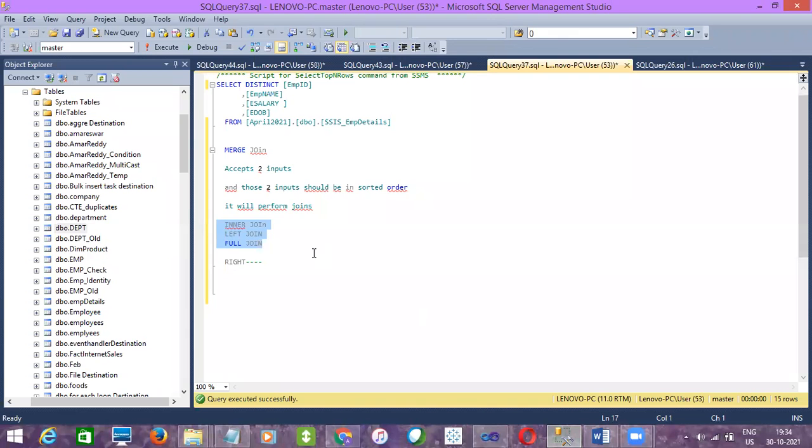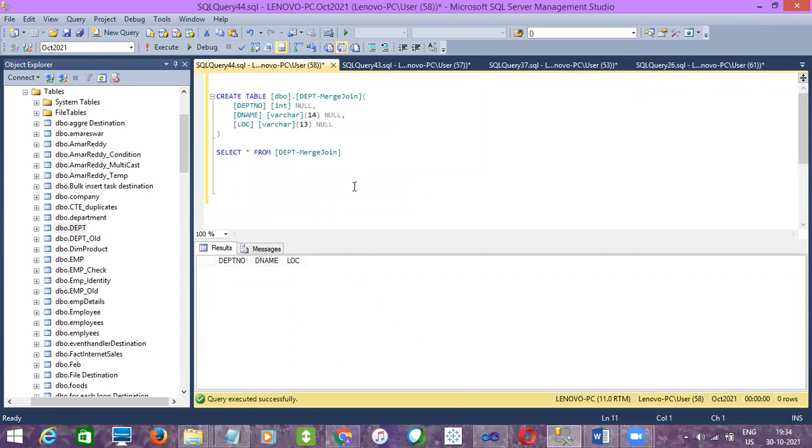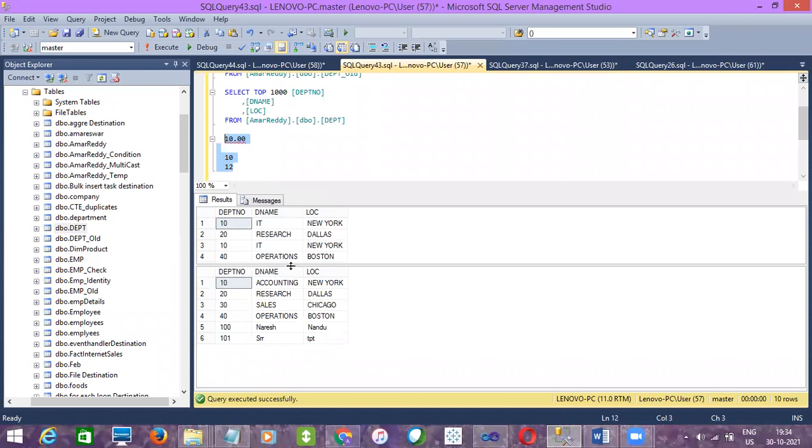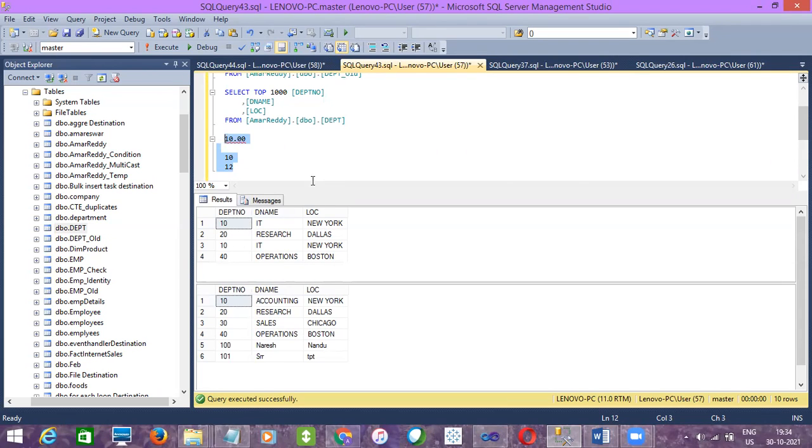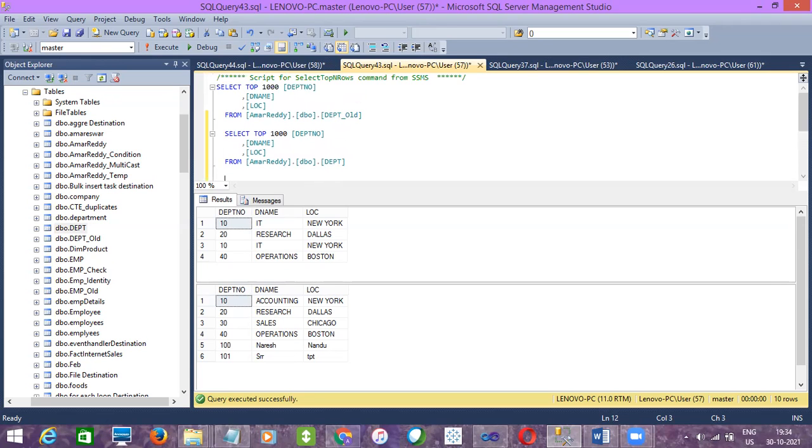So my destination table data is 0, right? Yeah. So this is my destination. I don't have any records as of now. And this is my source data. Now tell me guys, how many records will we get for the inner join for these two tables? Tell me guys, how many records for inner join? 5 records for inner join.